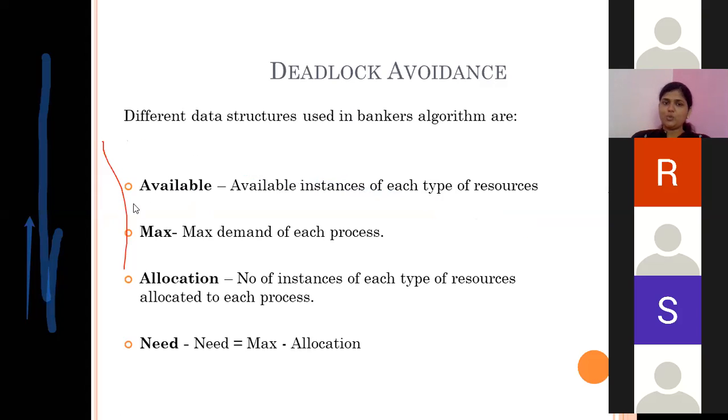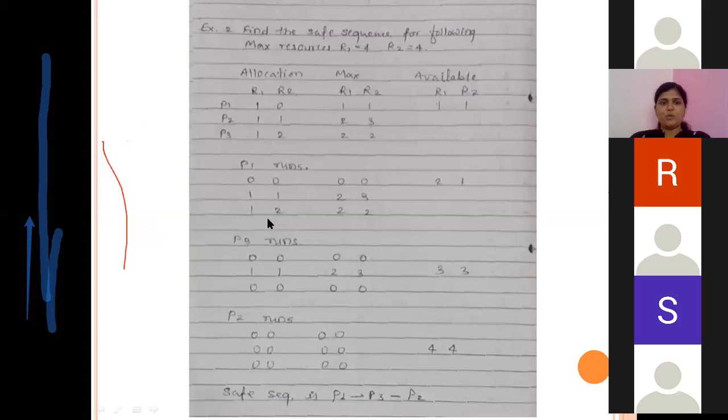This will be given to you, okay, and it will be represented in the form of matrix. So matrix will look like this. Available matrix. There are R1 and R2 resources. There are different instances of the resource available for that. R1, one instance is available, R2, one instance is available. Okay, so such kind of matrices will be given.